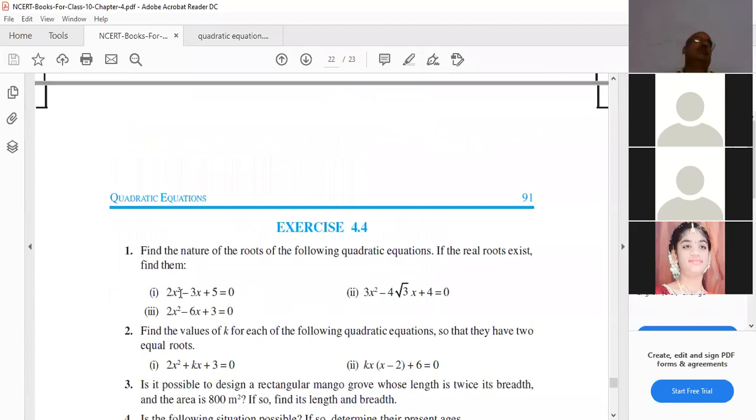Means you check the b square minus 4ac value. How much did you get for b square minus 4ac? Do it. Roughly, you must sit with a rough book and pen along with you. What do you get, the b square minus 4ac value?